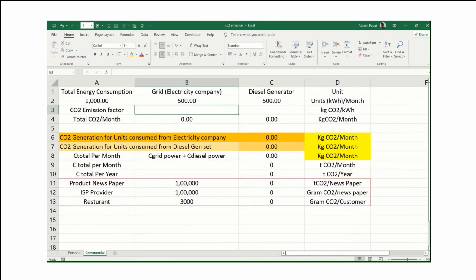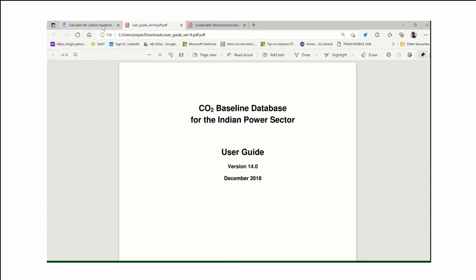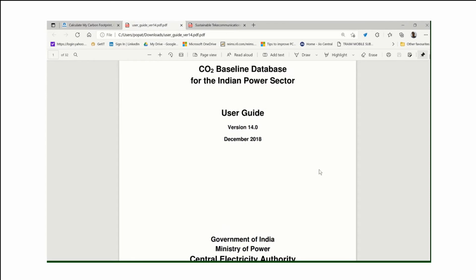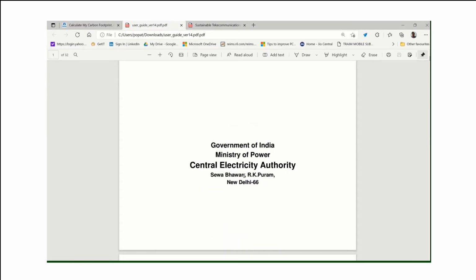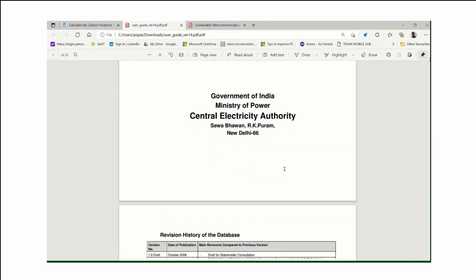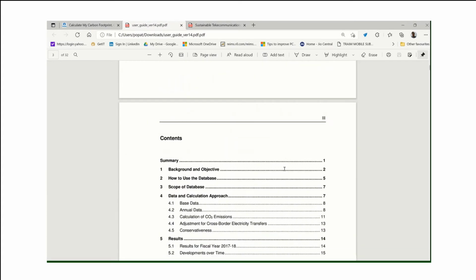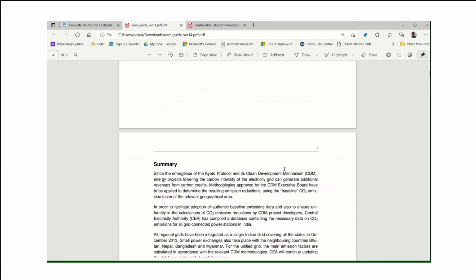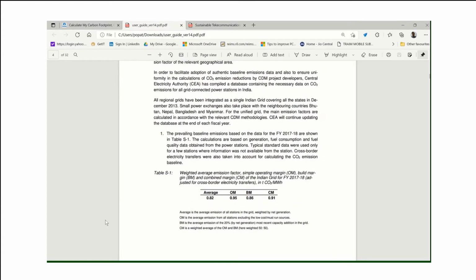So I will take you to a government guideline here. This guideline is from the Central Electricity Authority, a government of India body, and here, if you see, this is 0.82 kg.